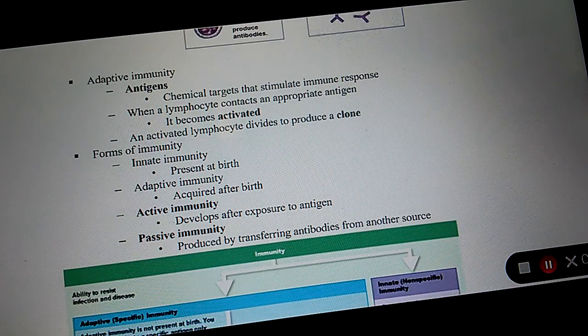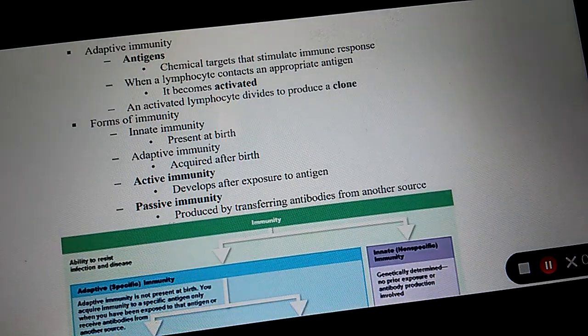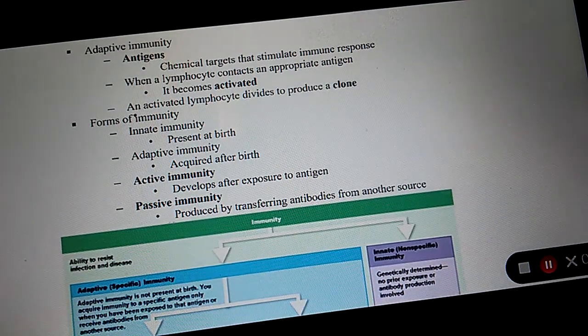What do plasma cells produce? Antibodies. Are antibodies cells or proteins? Proteins. Okay. Do lymphocytes have the ability to produce clones? Yes. Okay.